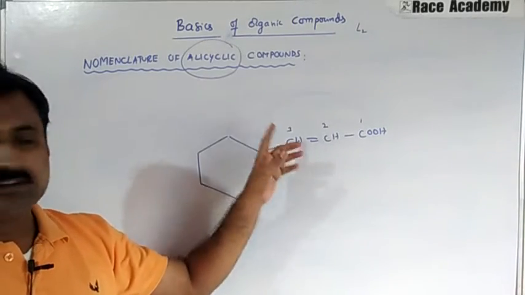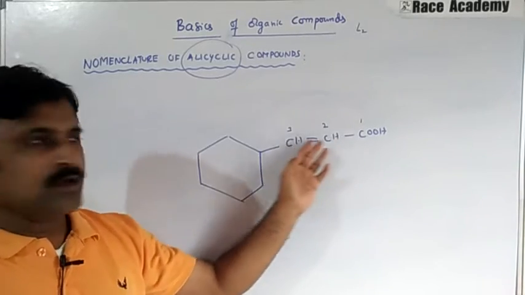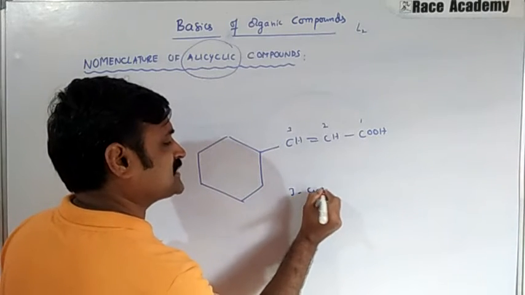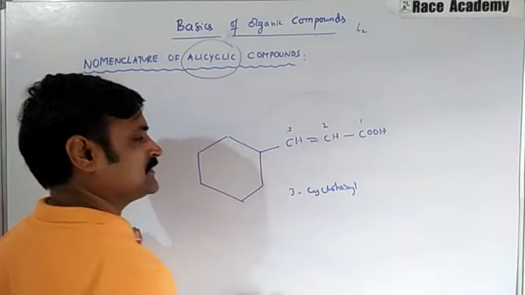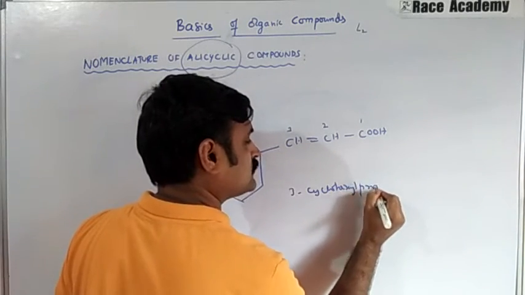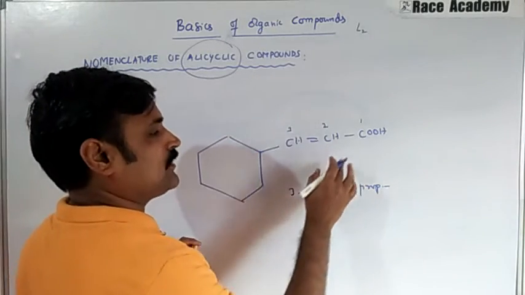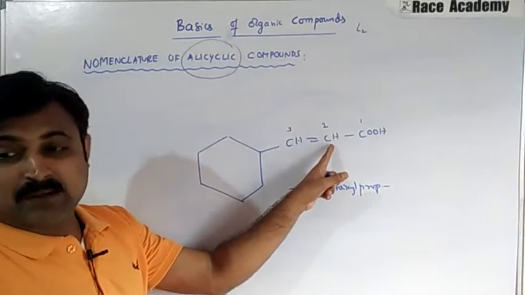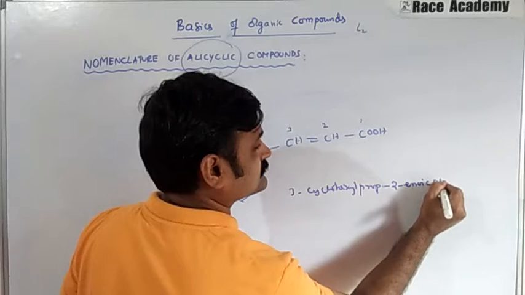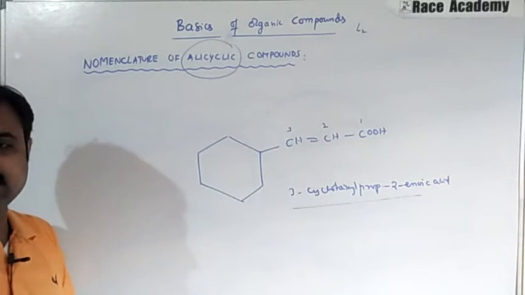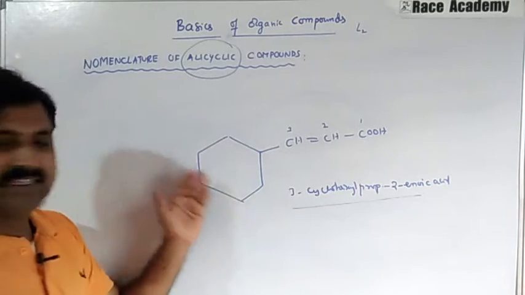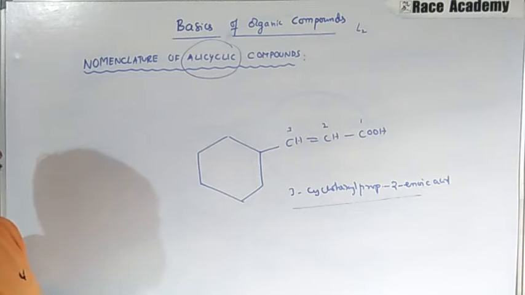After that we have 3 carbons. The root word is prop, and on the second carbon we have ene, so 2-enoic acid. The name of the compound is 3-cyclohexyl prop-2-enoic acid, which is the name of this example shown here.